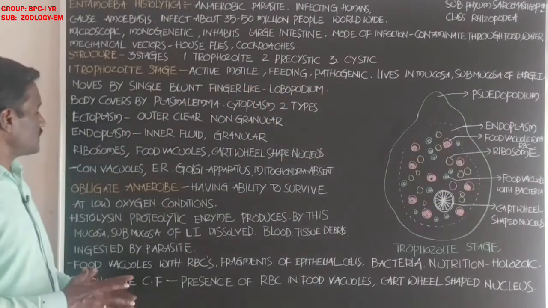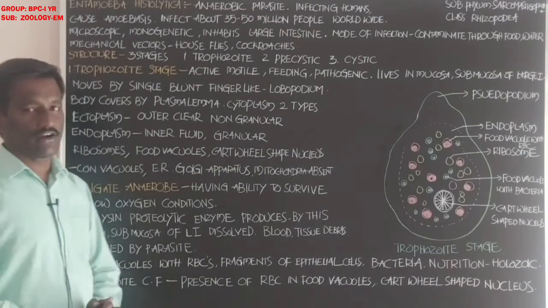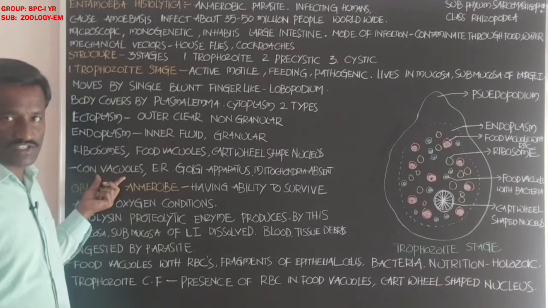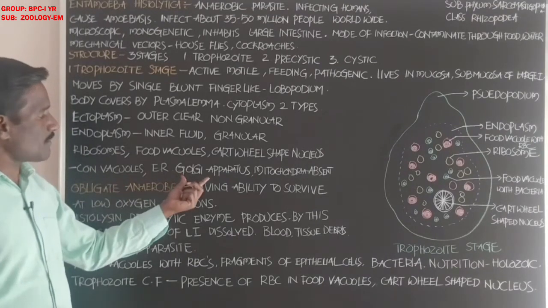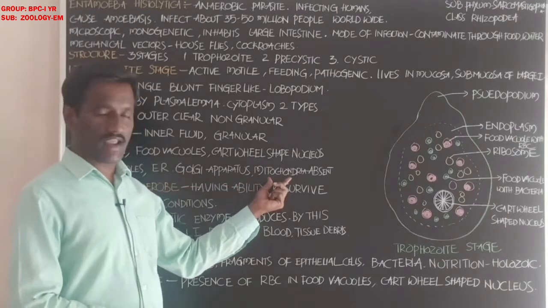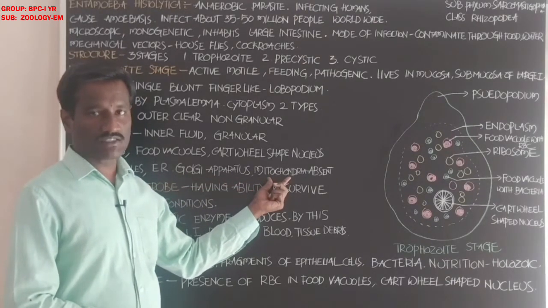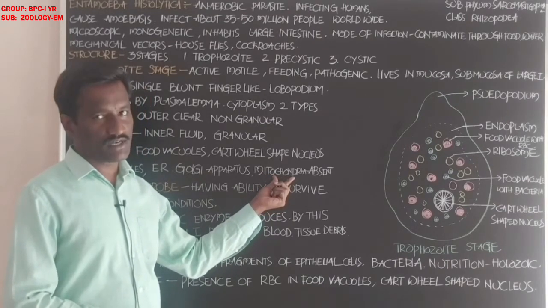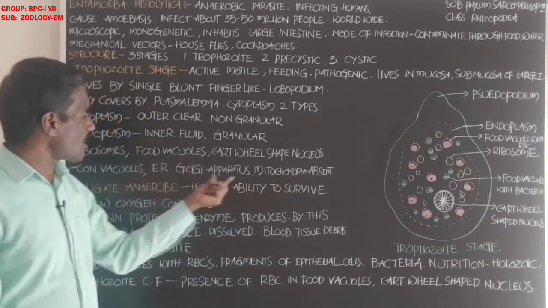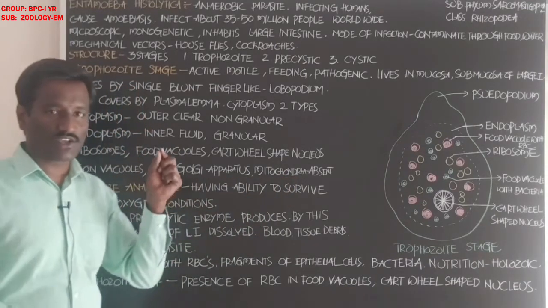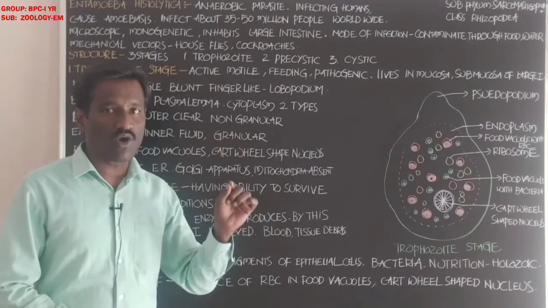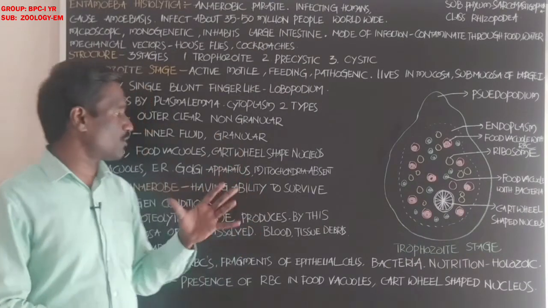Students, in the cytoplasm of the trophozoite, contractile vacuoles, which help in osmoregulation and excretion, the endoplasmic reticulum, the Golgi apparatus, and mitochondria, which help in oxidative respiration, are all absent.